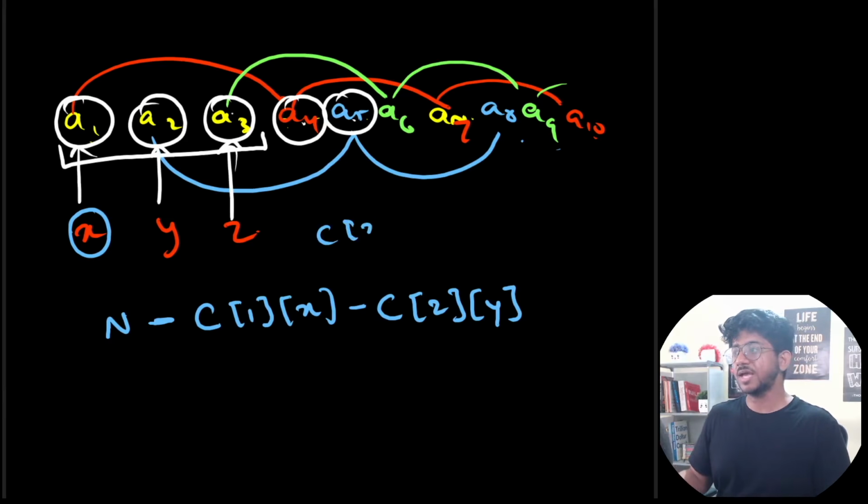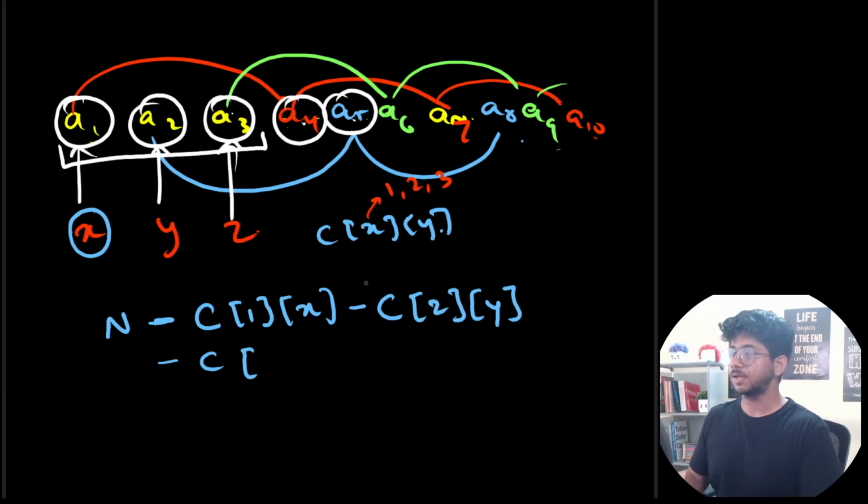So C of x comma y tells you that x can be 1, 2, 3, 1 being the chain of 1, 4, 7 and so on, 2 being the chain of a2, a5, so on, the blue chain, and 3 being the chain of green elements. So find out the y, and we also don't want to convert anything which is, let's say, in the green chain with a value z.